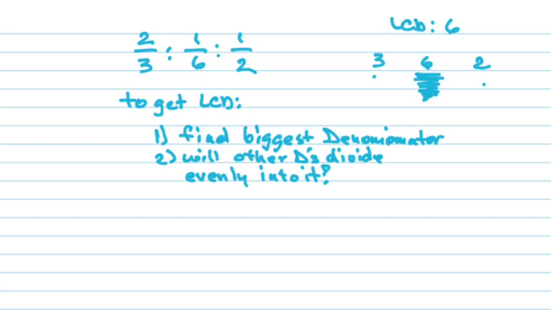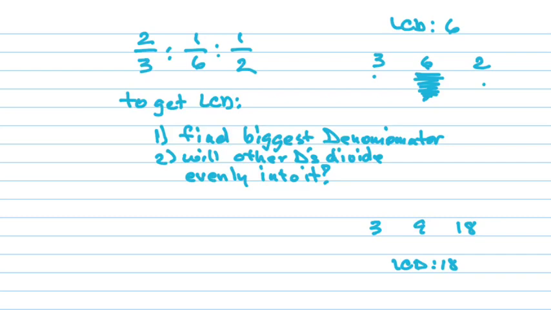Okay? Let's look at another one. Say we have 3, 9, and 12. Nah, let's not do that one. Let's do 3, 9, and 18. Because 9 wouldn't divide into 12, so I'm trying to make it the easiest ones right now, and then we'll build. All right. What's my biggest denominator up there? 18. Will 3 divide evenly into 18? Yes. Will 9 divide evenly into 18? Yes. Then what's my LCD? 18.